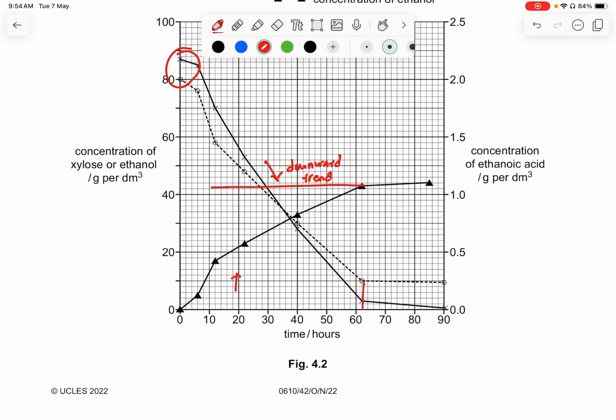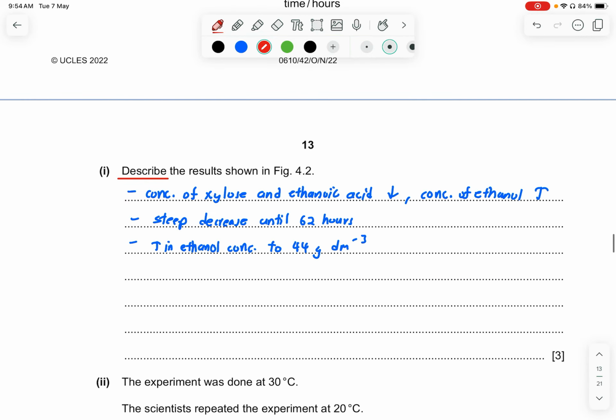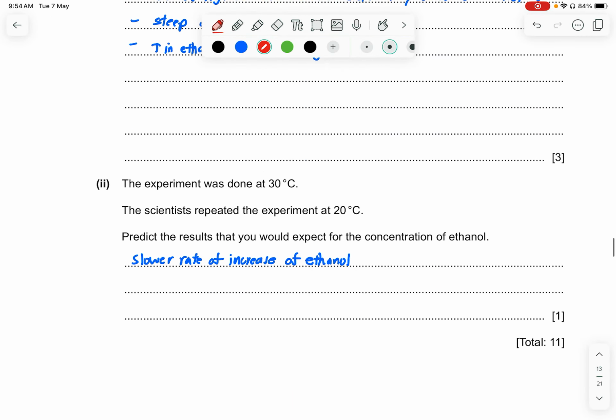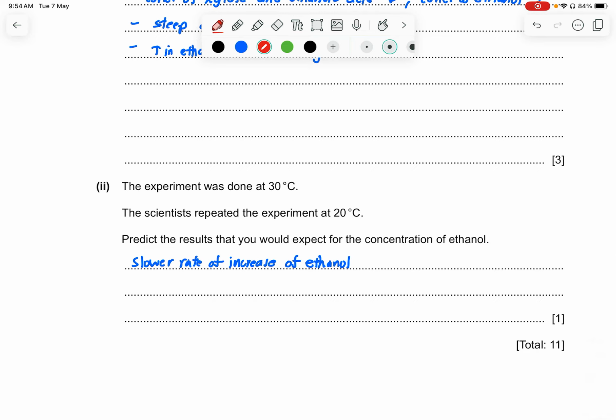44 around here, maybe approximately 44. Okay, so that's it for the result shown. Part 2, the experiment was done at 30 degrees. The scientists repeat the experiment at 20 degrees. Predict the results that you would expect for the concentration of ethanol.